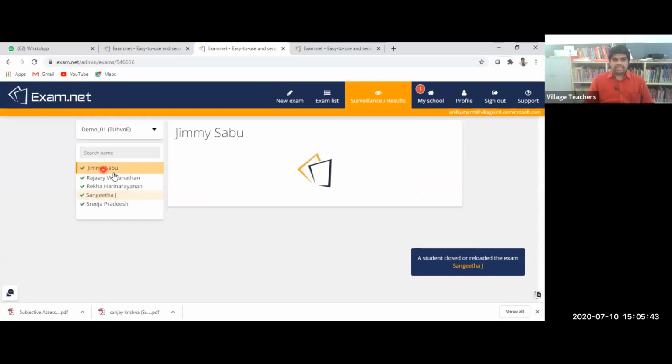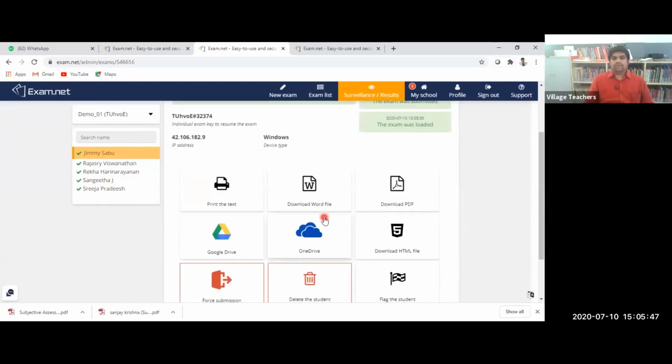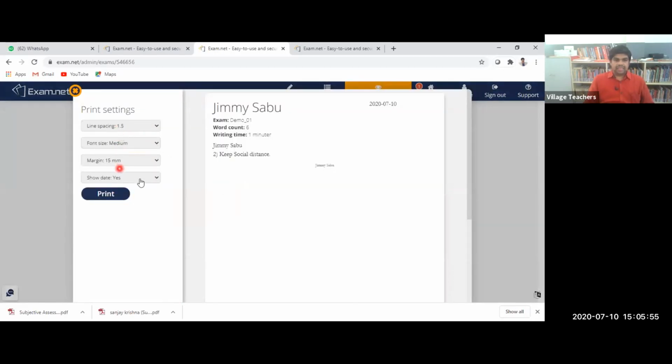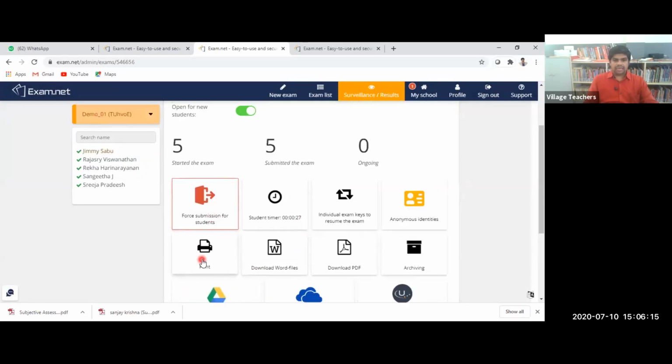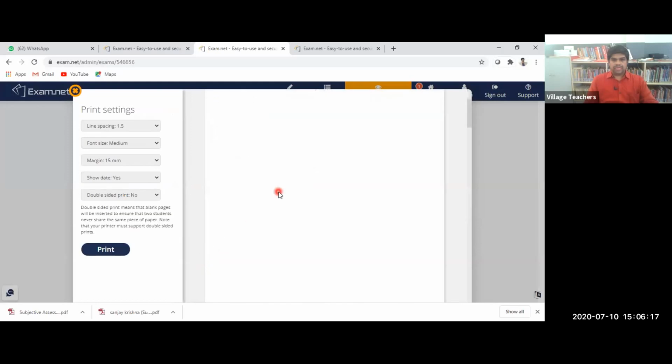And in most cases we need a printout, or you would like to just download as PDF. So if you want a print, just click on the print option. We can set the margins and all. We can specify the date. So the answer sheet will look like this. Jimmy Sabu, the corresponding date, examination, the corresponding answer sheet. Like this, individual printing we can do. If you want all the students together in the print, we can just select this demo and click on the print option. So you can see all the students in the same page.